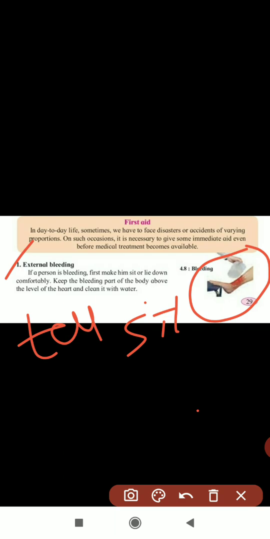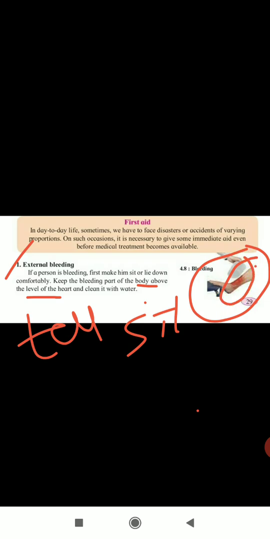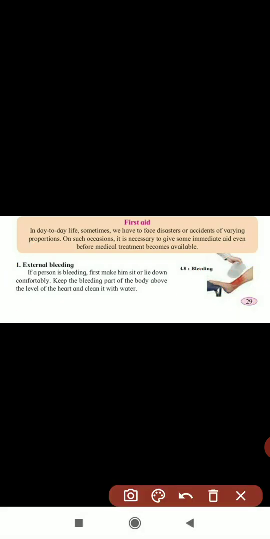Then keep the bleeding part of the body above the level of the heart and clean it with water. Understood children? First tell that person to sit down and keep cool and relaxed. Then clean that part with water.